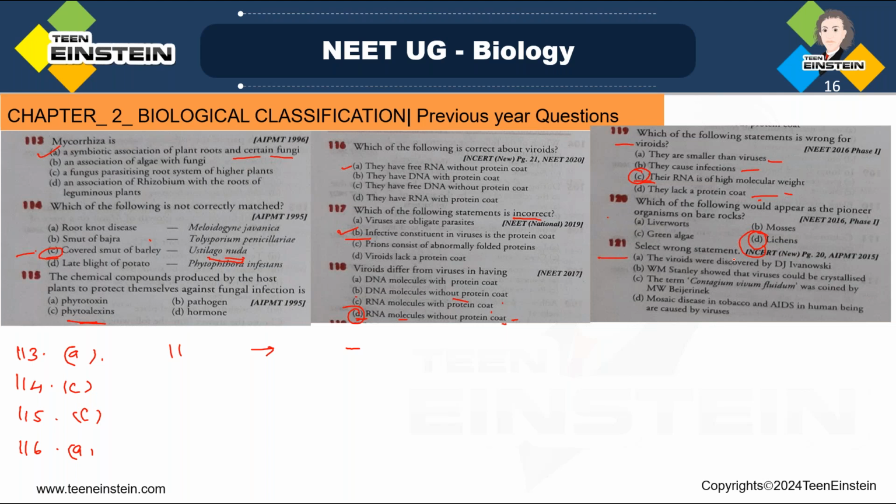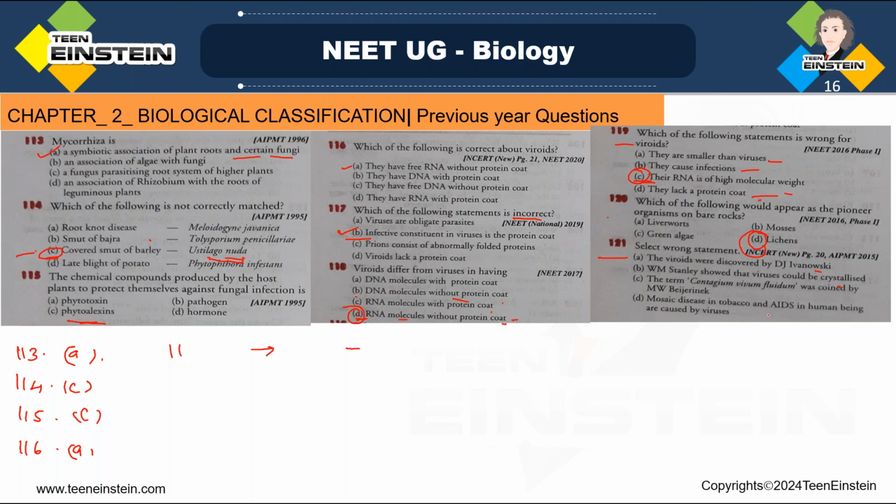121. Select the wrong statement. Viroids were discovered by D.J. Ivanovsky. W.M. Stanley showed that viruses could be crystallized. The term contagium vivum fluidum was coined by M.W. Beijerinck.